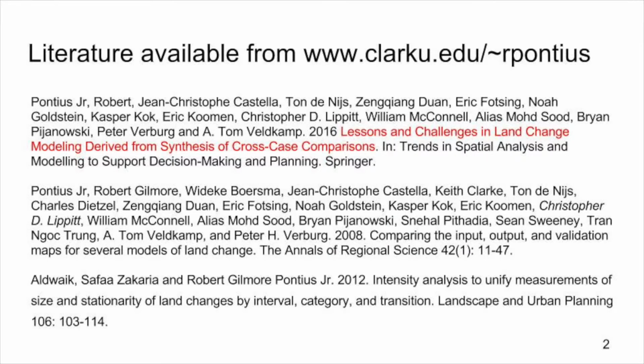The video you're about to see showcases an exercise in pattern validation of land change simulation models that stemmed from an open invitation extended to the community of land change modelers to join in a cross-case comparison of land change modeling applications. Here is the relevant literature used to prepare this video.